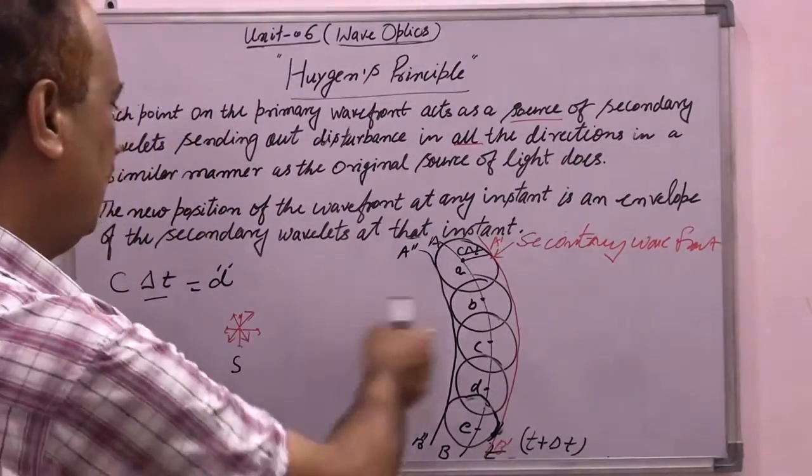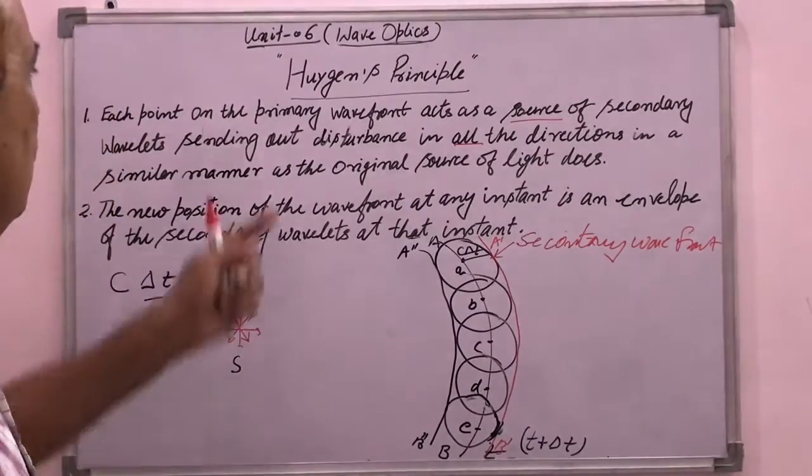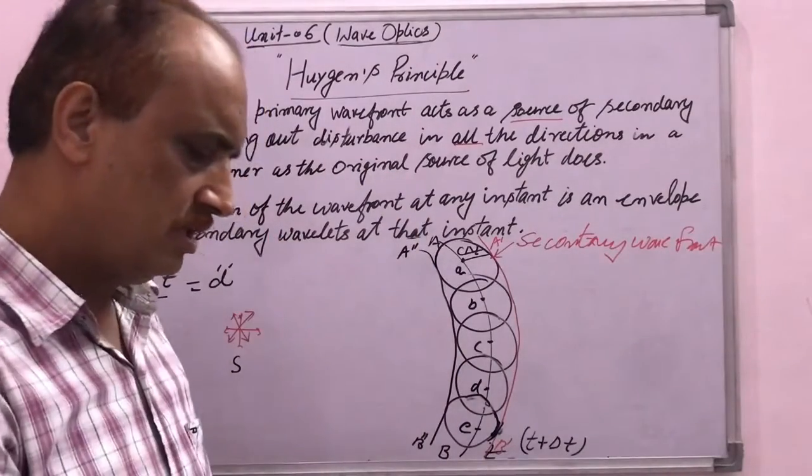So this is an idea of how light spreads in the medium, suggested by the scientist Huygens according to his assumptions.